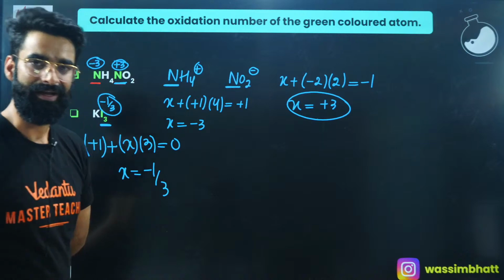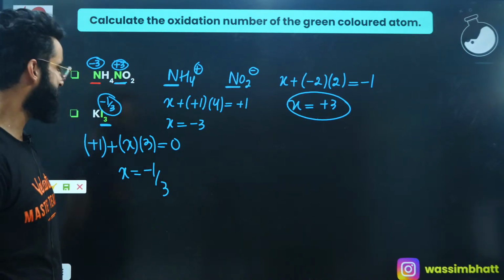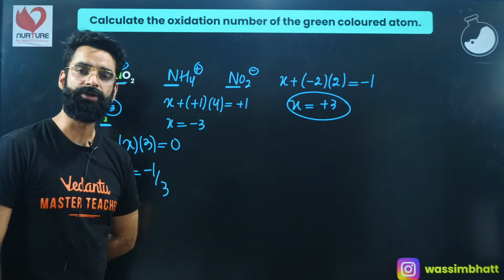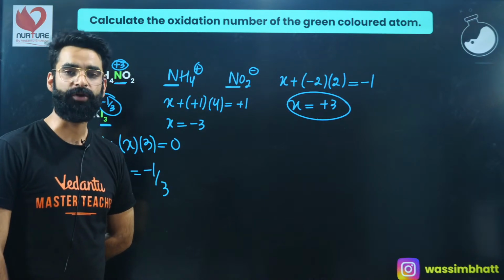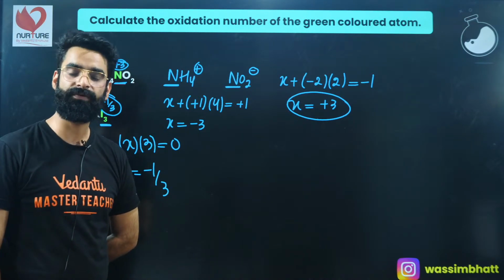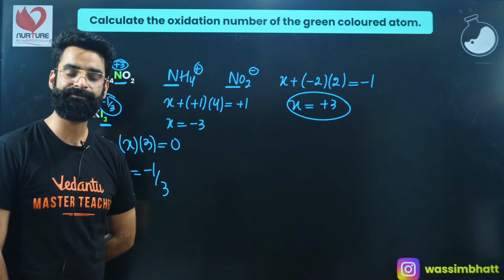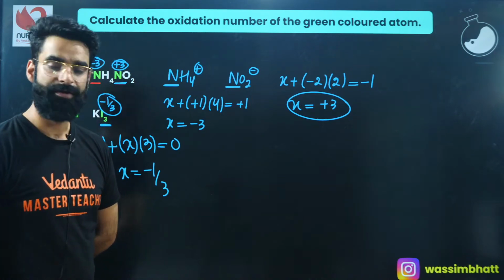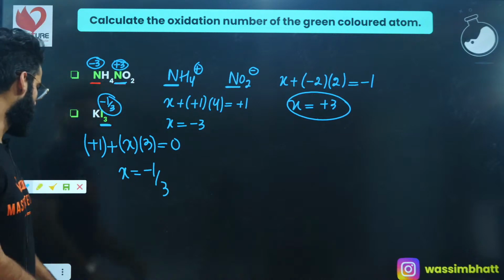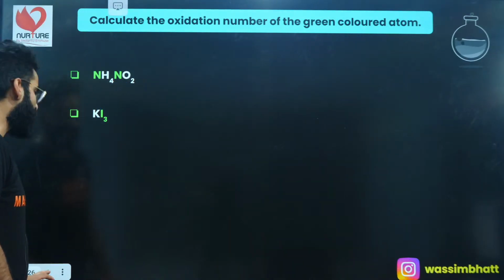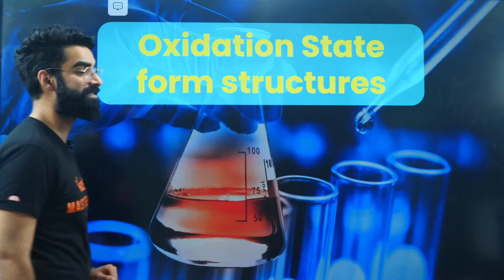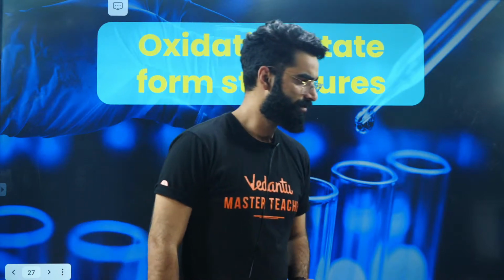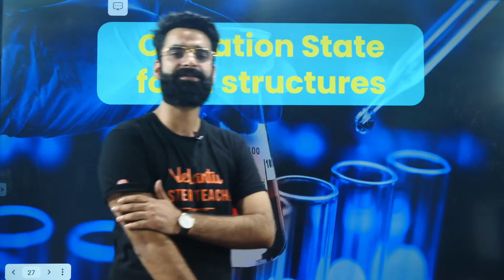So people, let me tell you, these were some basic rules which you need to remember, then only you'll be calculating the oxidation states of different elements in a given compound, right? Now there are a few more important things. What are those? Calculation of oxidation states from the structures.